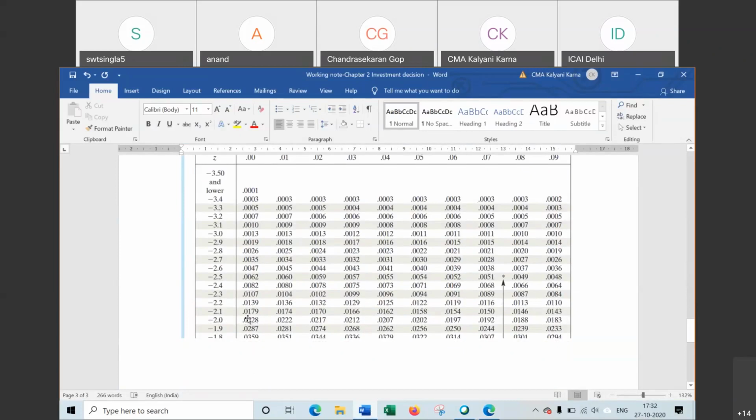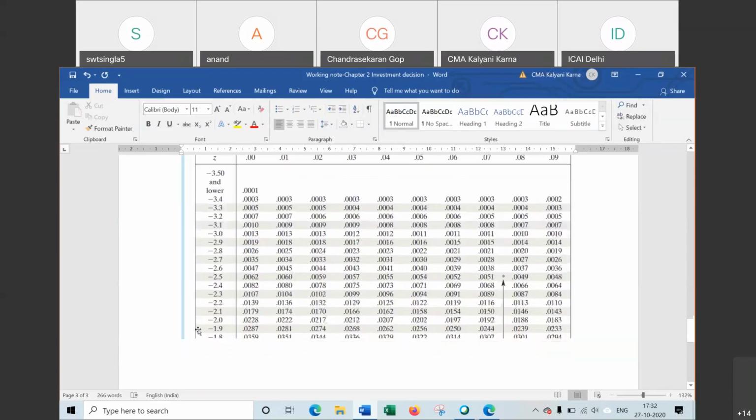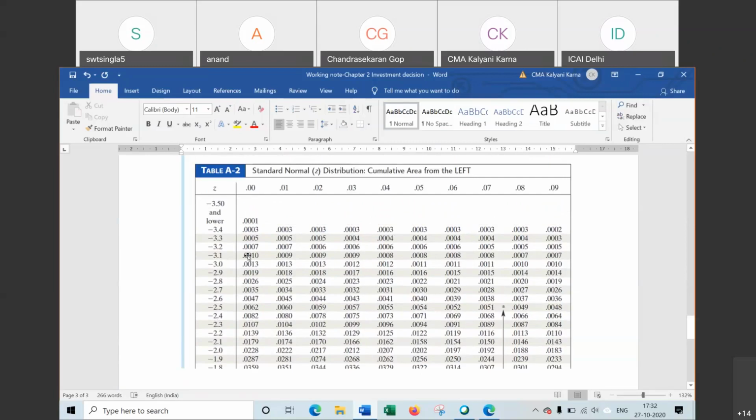Suppose it were -2.5, then in the row of 2 we would take the fifth column. For -2.0, take -2 and then look in the 0 column. What is the value at 0? It is 0.0228.